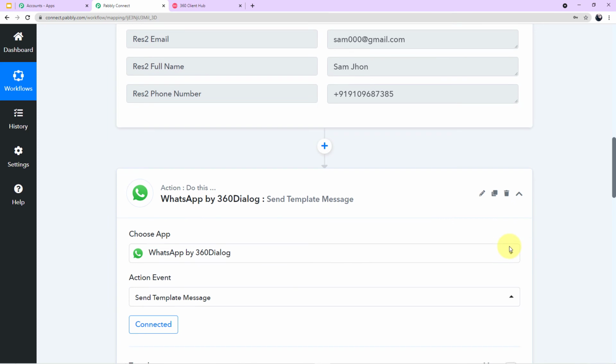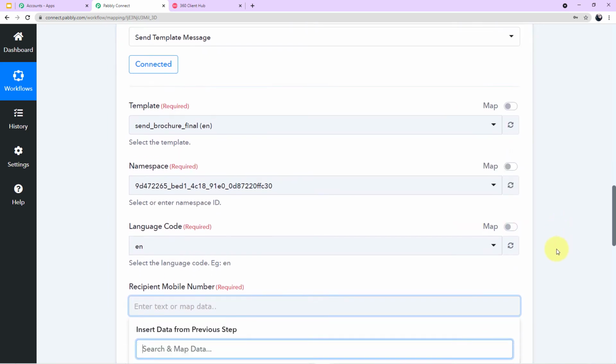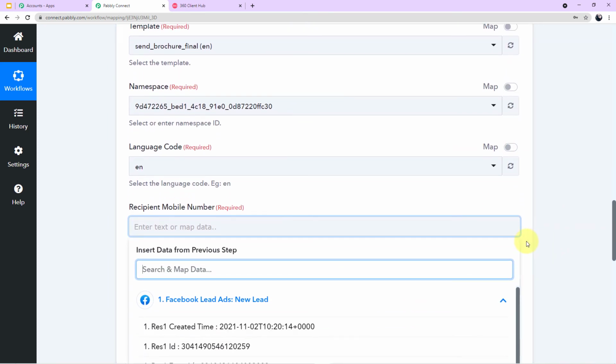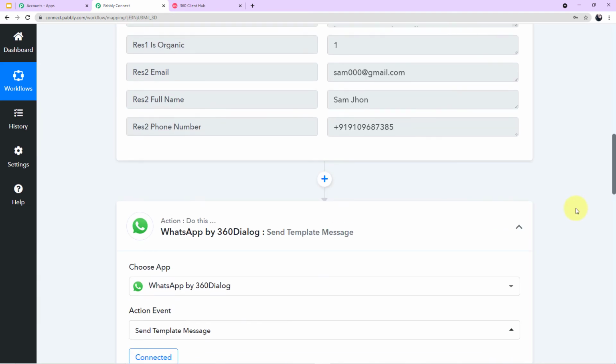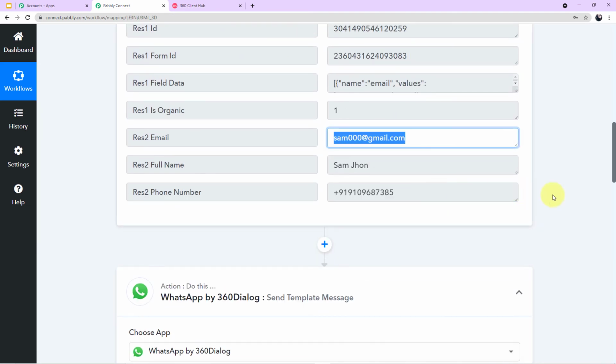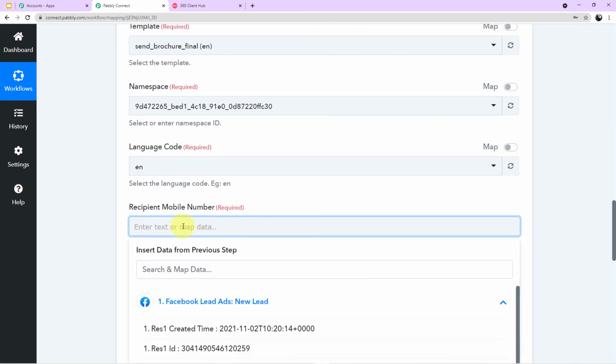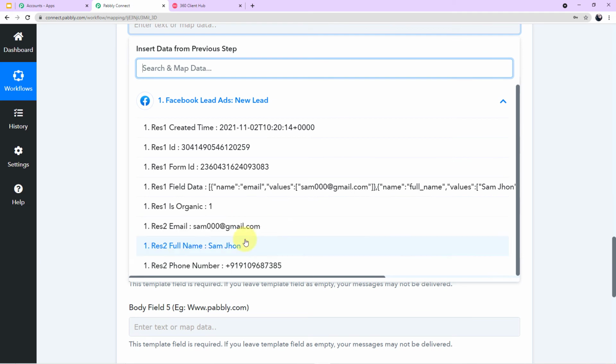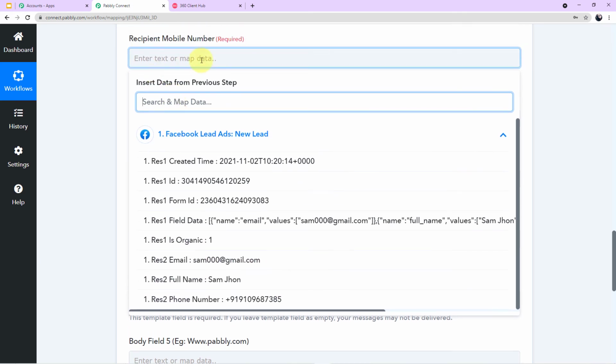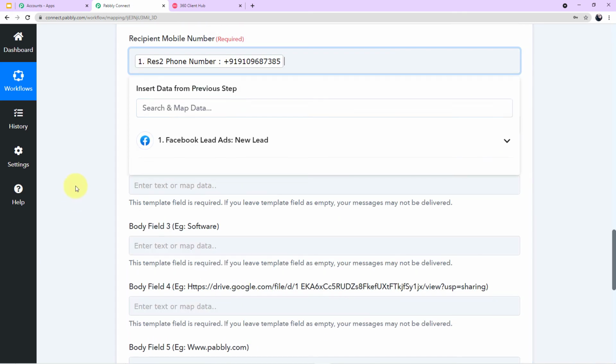This option of mapping data is given to you by Pabbly Connect because whenever you are required to fill up a value in a particular field, you need not go up again and again, copy the data, then come down and paste it here. Instead, you can simply click on this field, come to the scroll down, and search for the particular value. It is asking for the mobile number, so I'll map the mobile number.